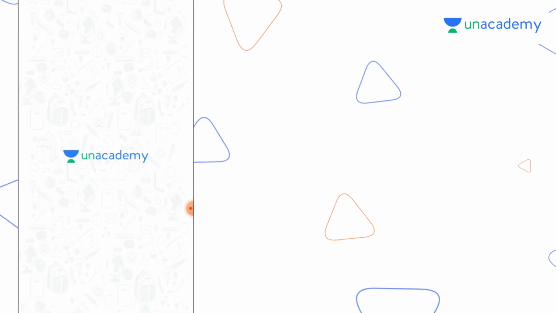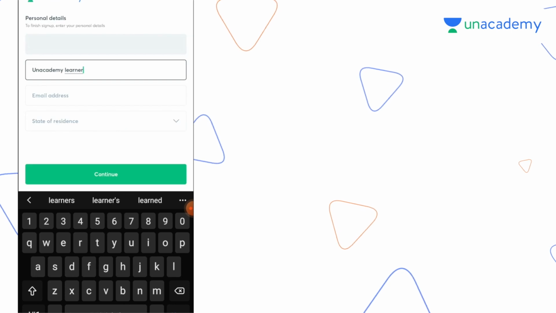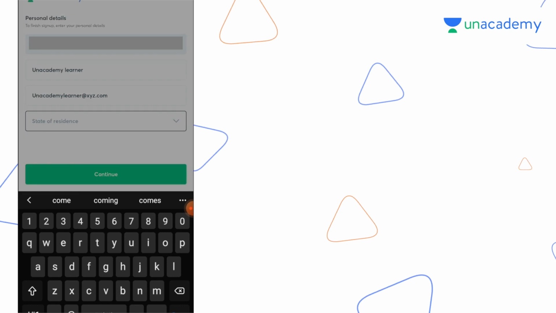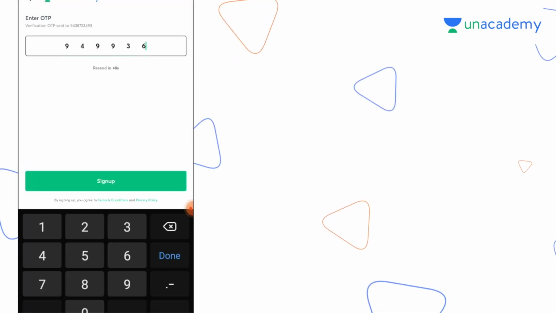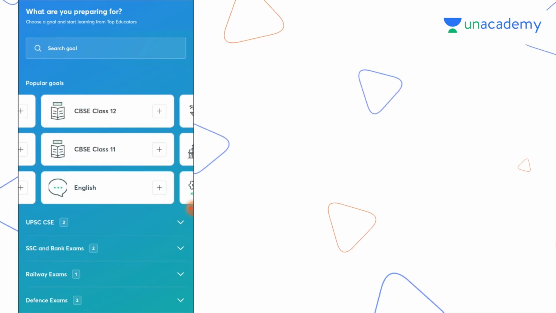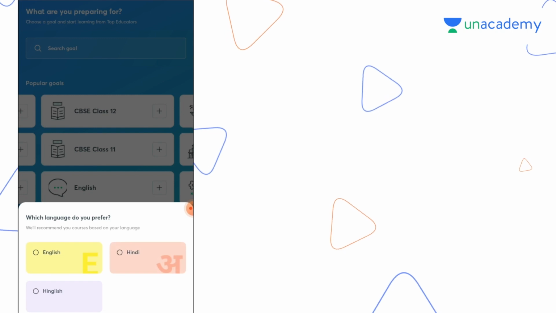Here is a procedure, students. Step 1. Go to your Google Play Store. There, download the Unacademy Learning app. Then, as soon as you open, you get started, give your mail address or the mobile number, whichever is possible. Next step, once you enter there, your Unacademy mail ID, enter, go to continue. Select your residence, where you're staying, which state. You get an OTP to your mobile. After that, search for the goal, grade 11 or grade 12. Select your language of preference.